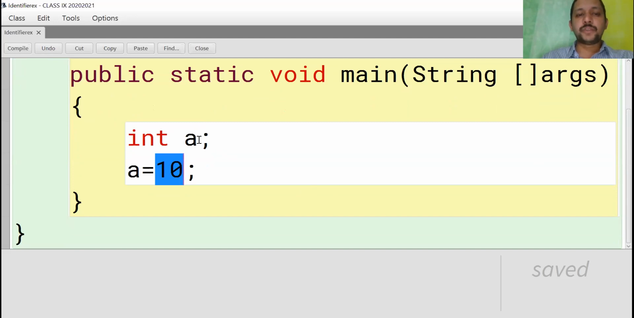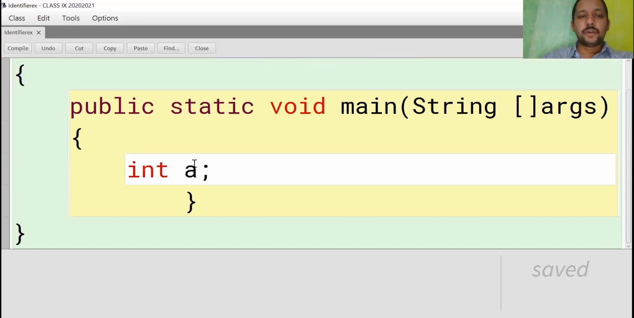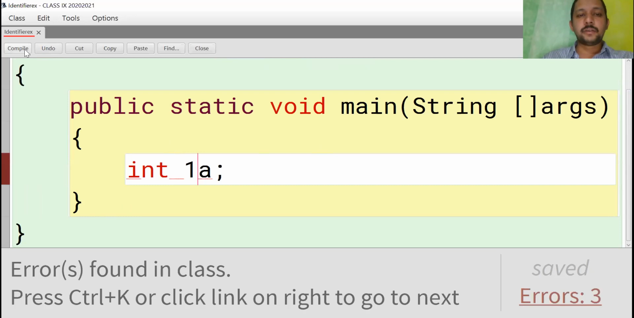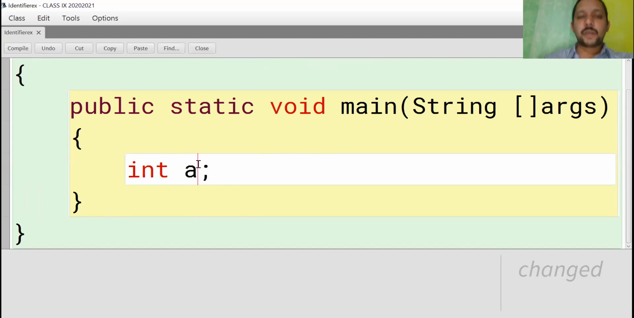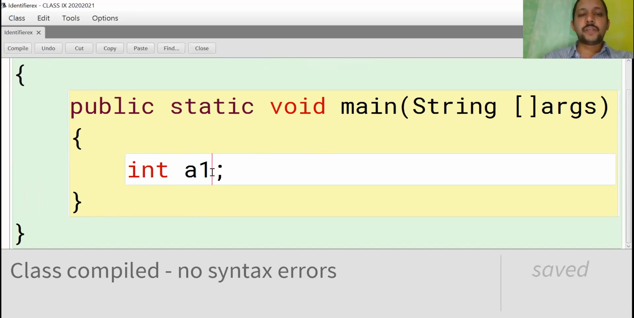Now see the rules I am using. First rule, it should be either capital letters, small letters, or 0 to 9. Small a to z is a valid identifier. Next, it should not begin with a digit. See, I am showing each and every rule practically. So 1a, is it a valid or invalid identifier? It is invalid. Compile. See, errors found. It should not begin with a digit, but it can contain digits. See, valid.